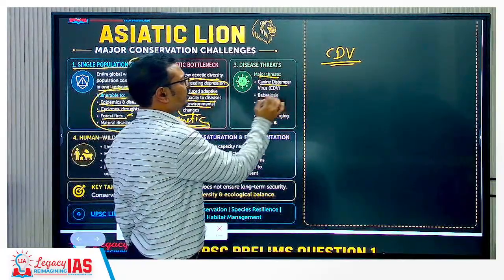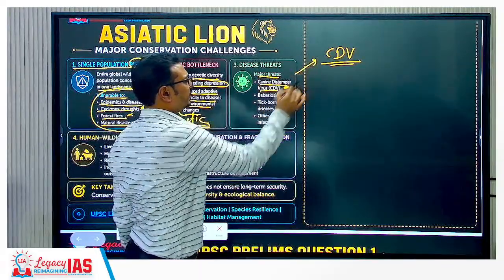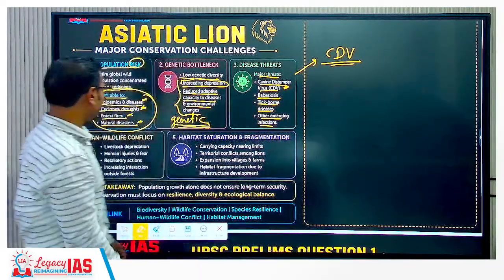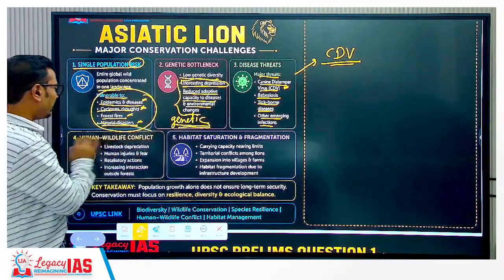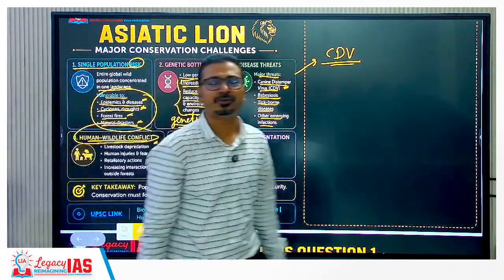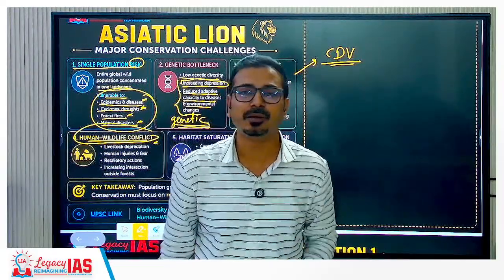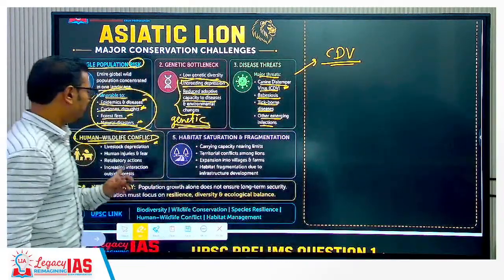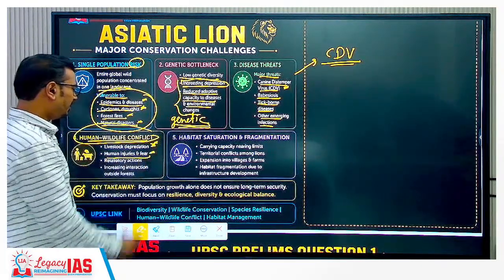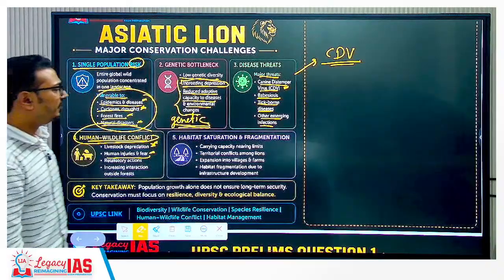Major threats, I told you just now: CDB, babesiosis, tick-borne diseases, and other emerging infections. Now, this is one more emerging problem, human-wildlife conflict. Recently, you may have seen videos wherein lions enter human habitations and attack humans, right? So that's why it is becoming a problem. Livestock predation is also there, human injuries and fear, and retaliatory actions by the villagers.